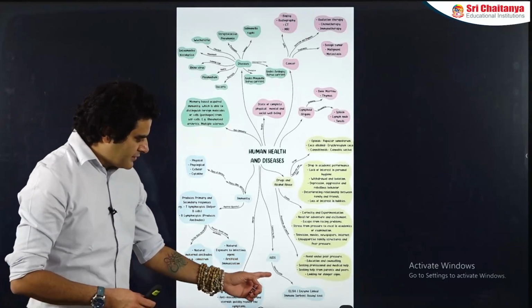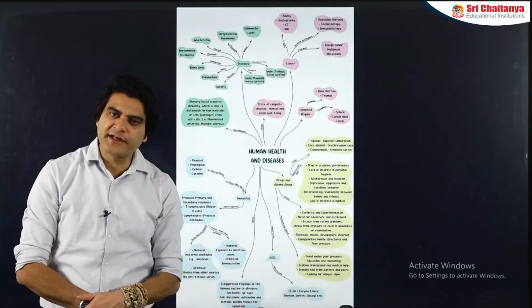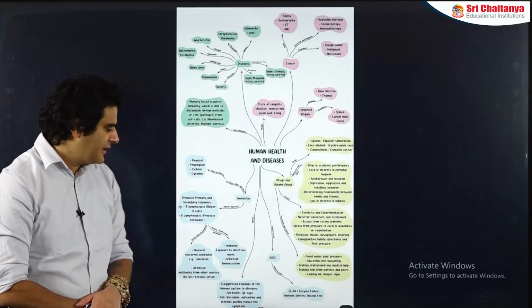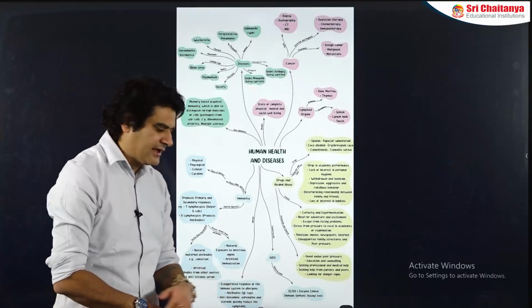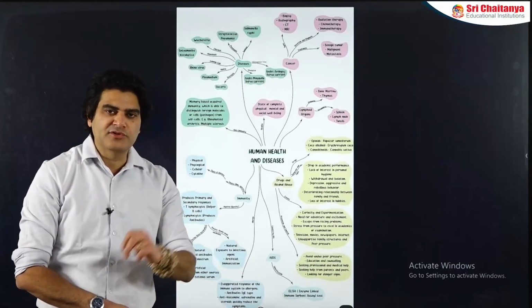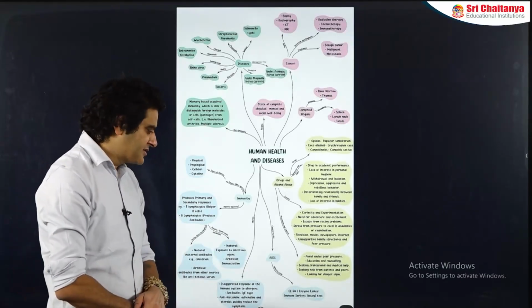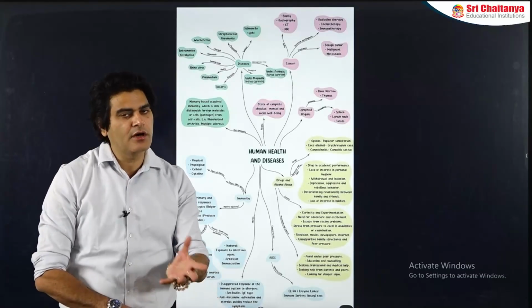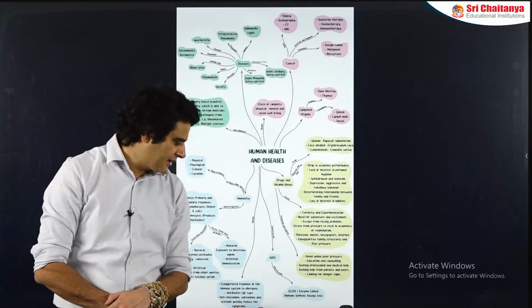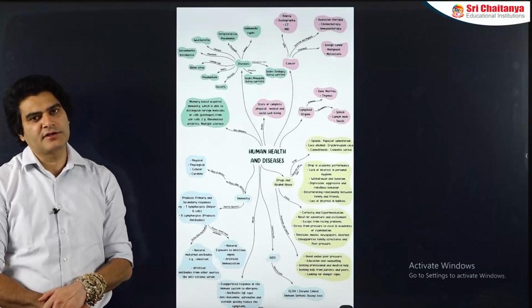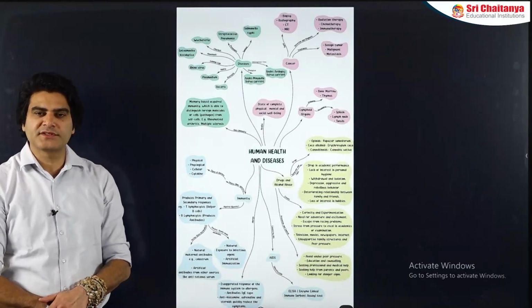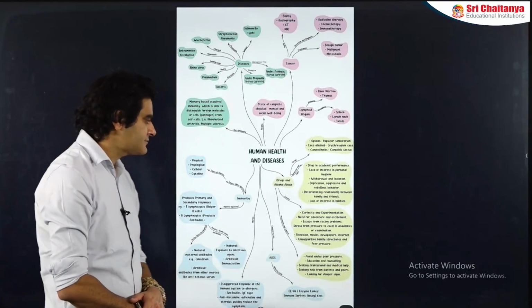AIDS, which is by the way caused by HIV, human immunodeficiency virus, is identified by the test called ELISA, enzyme linked immunosorbent assay, which is based on the detection of antigens or antibodies against the HIV in the body. So there are different types of ELISA, more about which you will discuss in biotechnology.